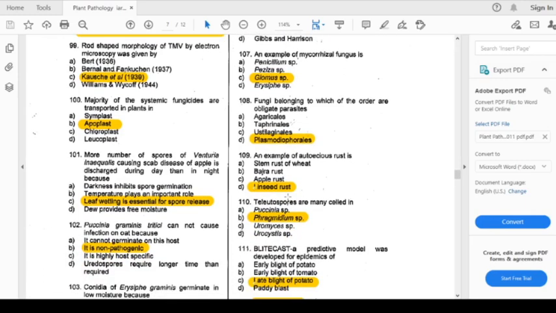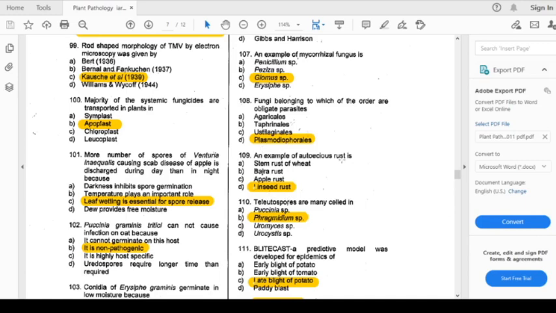Now we come to question number 108. Fungi belonging to which order are obligate parasites? What do we mean by obligate parasites? Obligate parasites are the parasites which derive their nutrition from a live host. The Agaricales, Tephrinales, and Ustilaginales are not obligate parasites. The answer is Plasmodiophorales, the obligate parasites. Option number D.